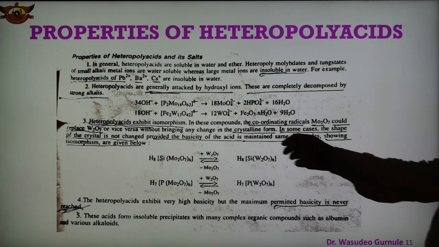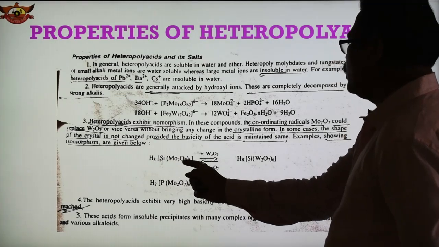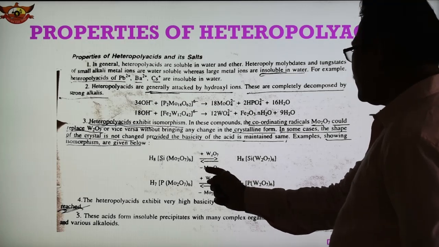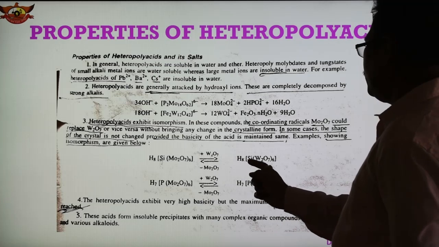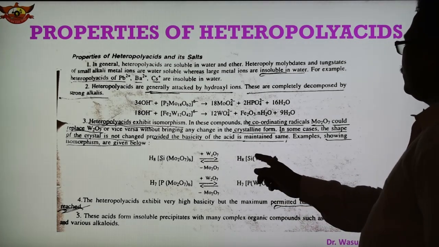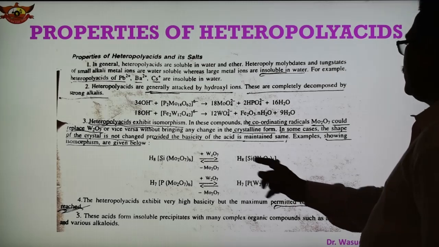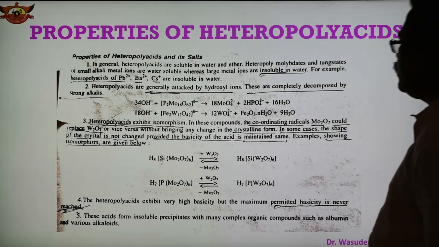Isomorphism is given here. This is the compound H8SiMo2O7 plus W2O7. Remove this Mo2O7 and add this, so we obtain a similar compound H8Si with W2O7 6. So this Mo2O7 is replaced by W2O7.